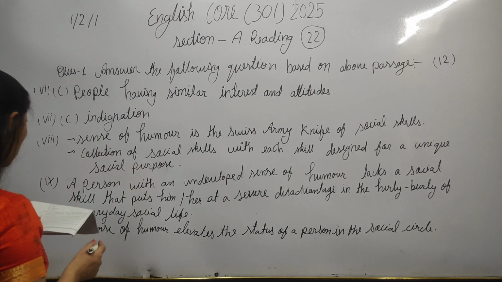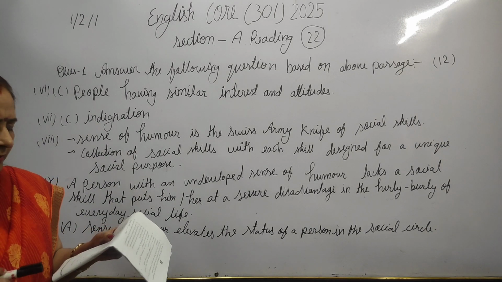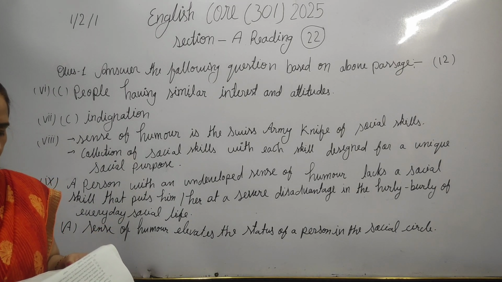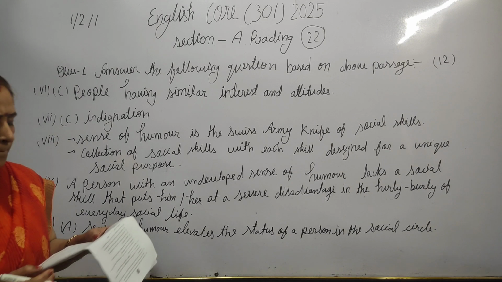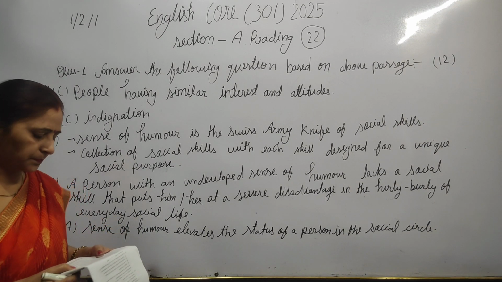Now the 9th question. Provide one textual evidence from the text which states lack of sense of humor may prove to be a handicap in one's life.